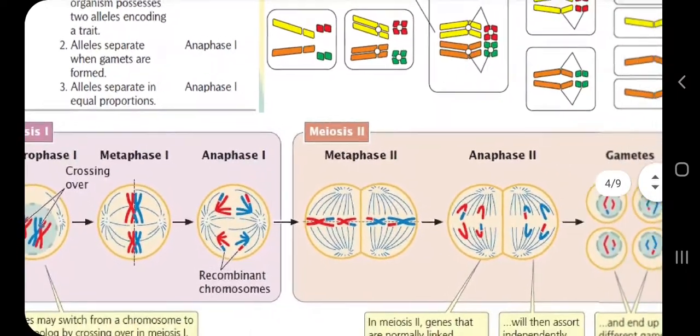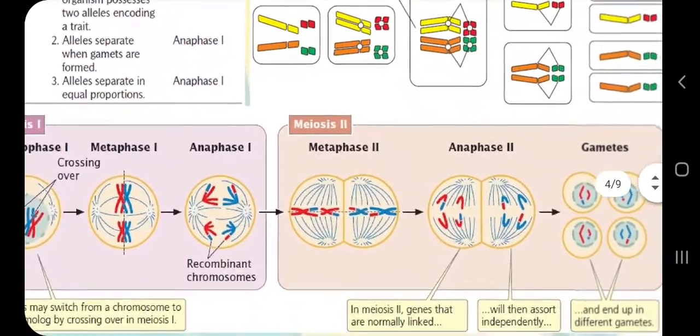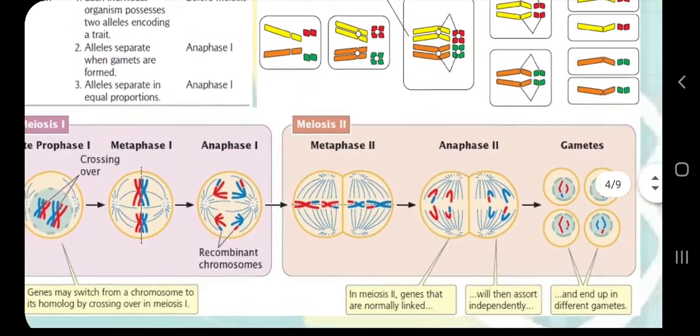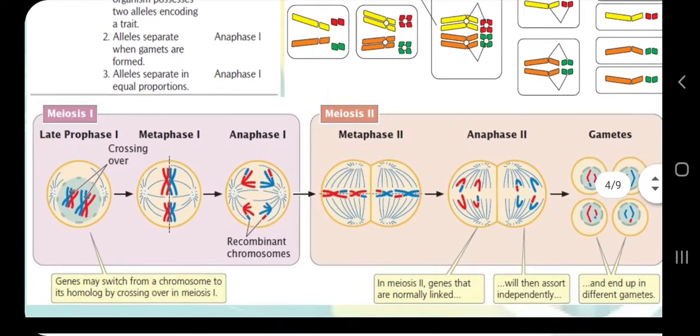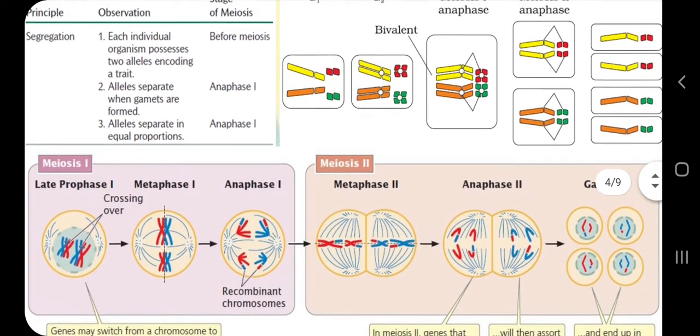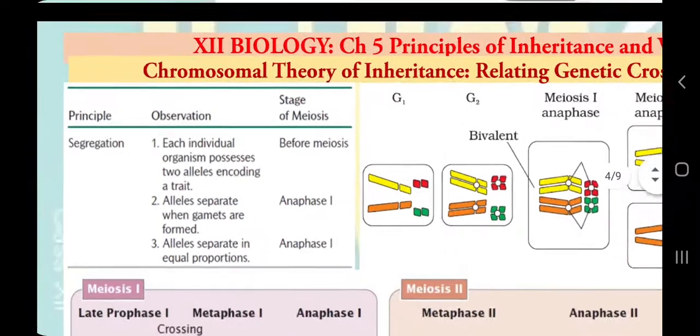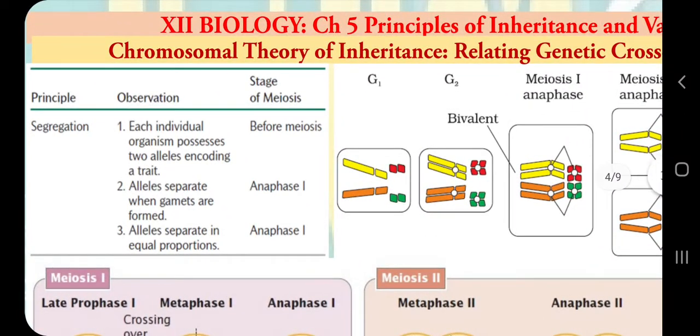Again, here is a diagram which summarizes the process of meiosis as we have studied in class 11th. So by having a look, we can recall our idea of meiosis. And again, I am keeping the diagram from our NCERT book side by side, so you can have an idea of what these symbols are presenting. And this table is to connect the observations of the principle of segregation, or results of the monohybrid cross, with meiosis. What are those principles?